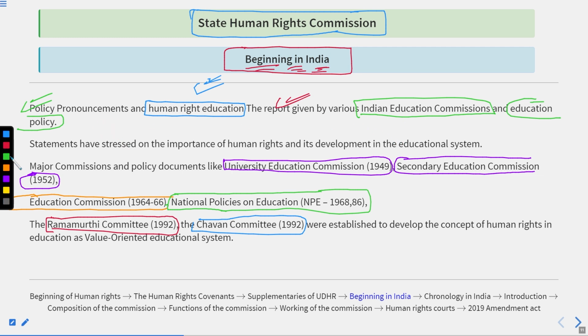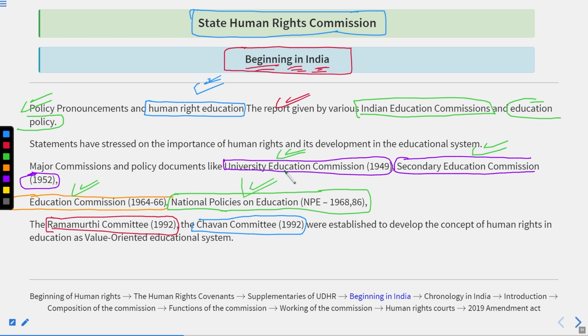The major ones, the first is the University Education Commission that was constituted in 1949, 2 years after independence. After this, the Secondary Education Commission that was commissioned in 1952. Thereafter, the Education Commission that was constituted in 1964 to 1966.